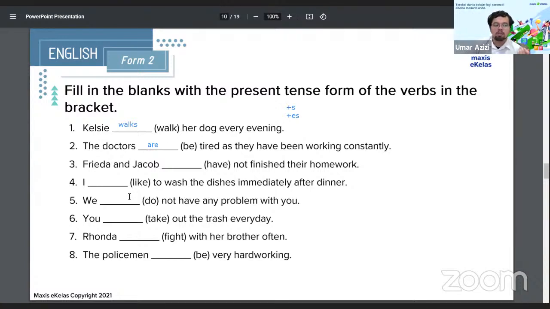What's the plural form of the verb have? Good attempt. If you remember the table before this, what is the verb to use? Frida and Jacob something not finished their homework.